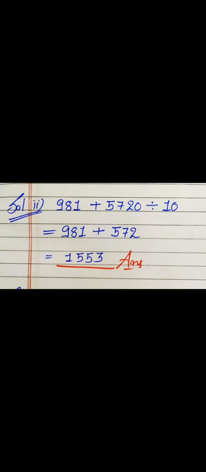Now the third one: as I have told you in the rules, if we divide the same numbers, what do we get? We get 1. So if we divide 1573 by 1573, we get 1. As we know, 1 minus 1 is 0, which is our final answer.